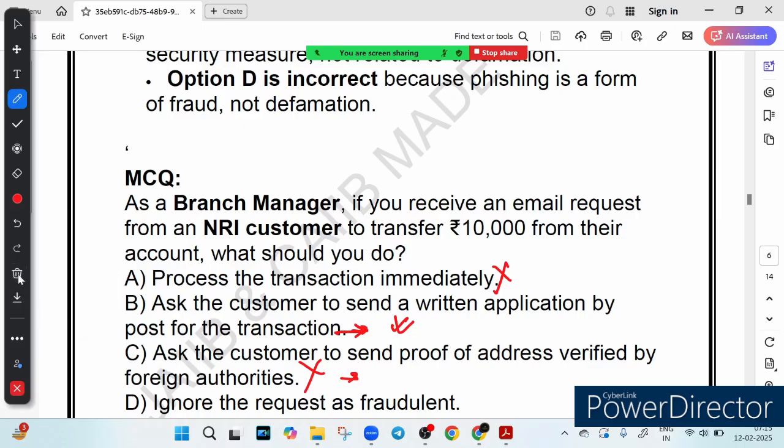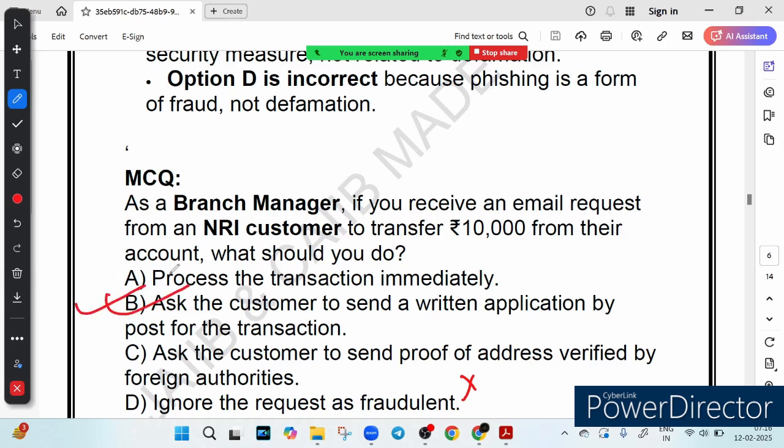And option D says ignore the request as fraudulent. See, this is incorrect also because not all email requests are fraudulent. Instead of ignoring the request, the bank must follow proper verification procedure and ask for a secure way to process the transaction. So an NRI customer may genuinely need to transfer funds, but just because they send an email does not mean that the request is fraudulent. So the bank should verify it properly. So the correct answer is option number B.